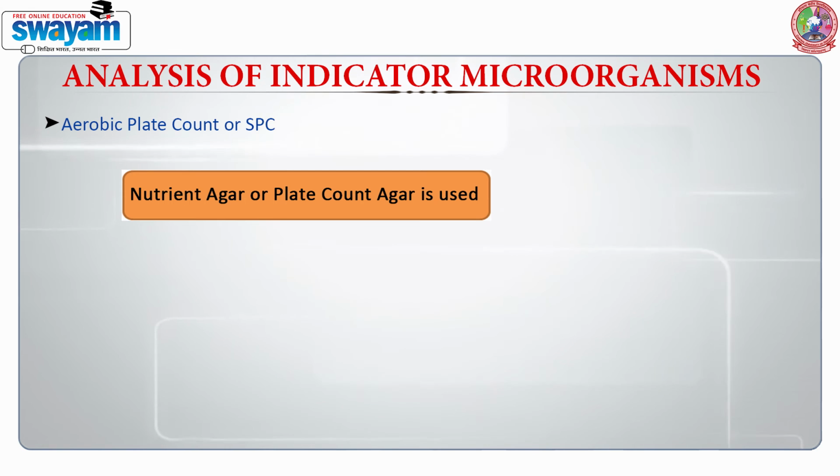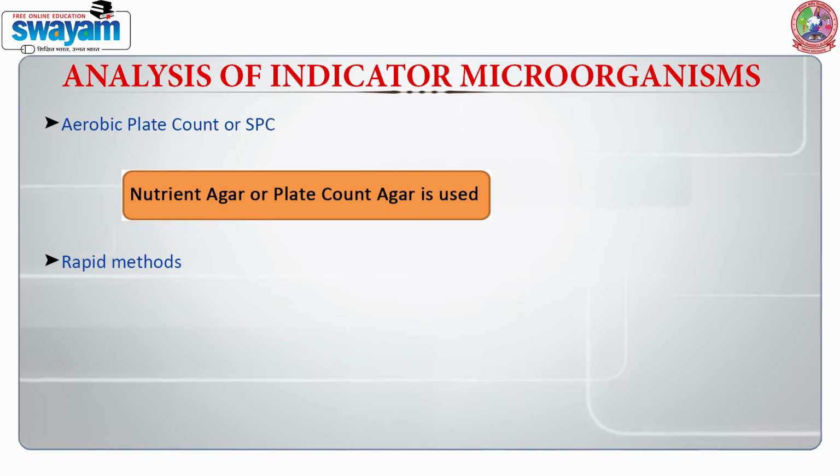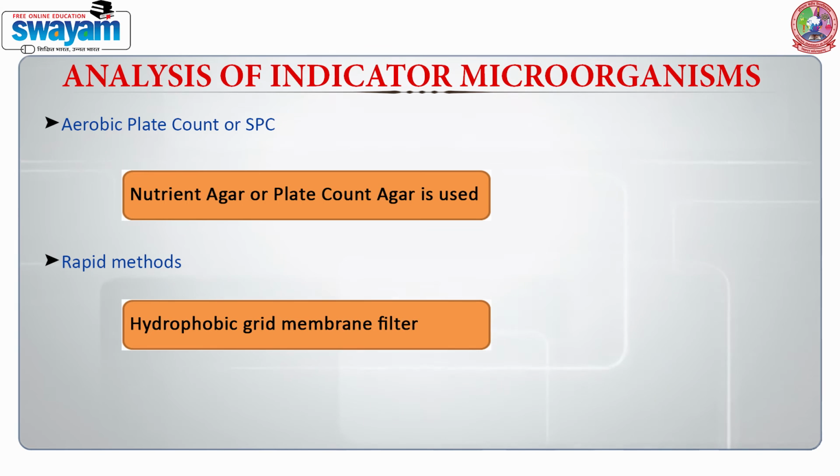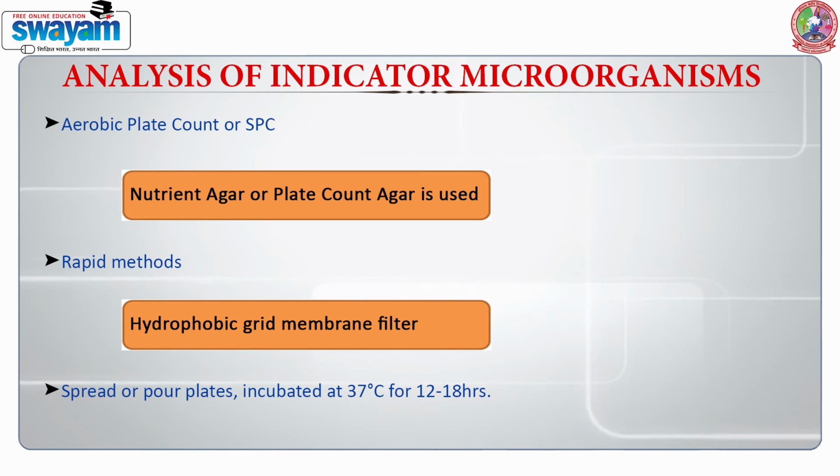hours. Therefore, people have been working on the rapid methods to find out or to enumerate these microorganisms, and these rapid methods can be the membrane filtration technique. We can use spread or pour plates, and then we are incubating these at 37 degrees C for 12 to 18 hours. This is one segment of microbiological analysis where automation keeps happening so that we can get faster results.